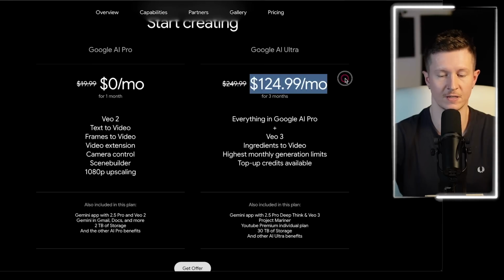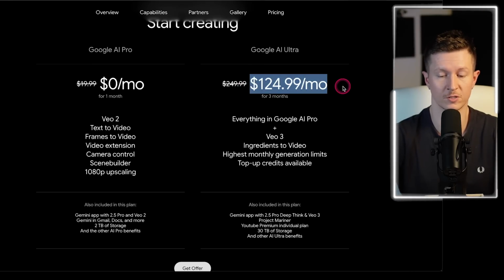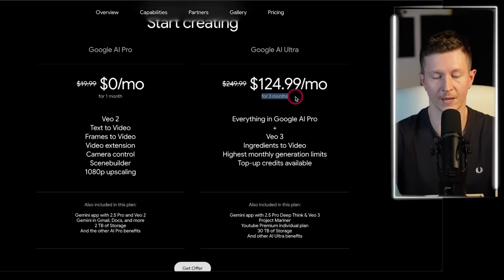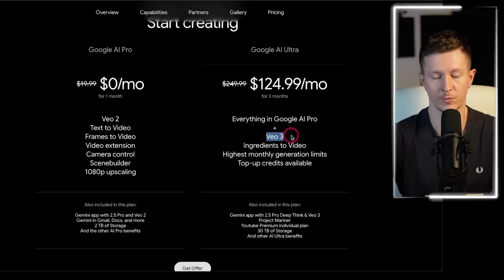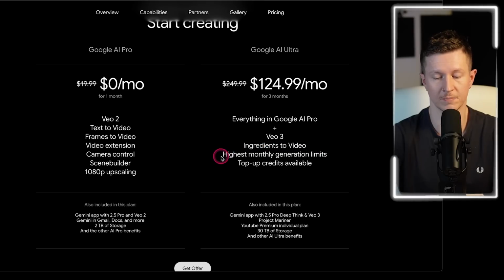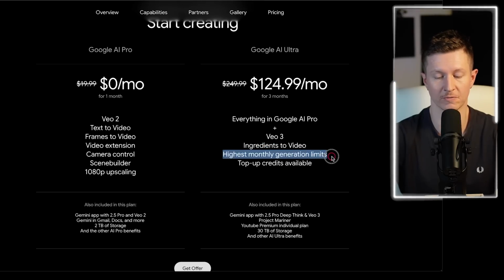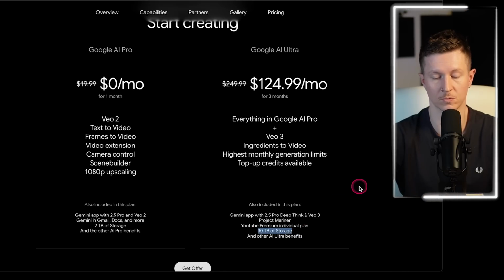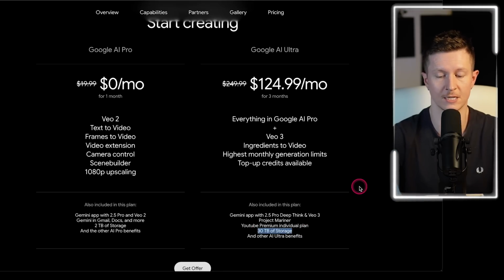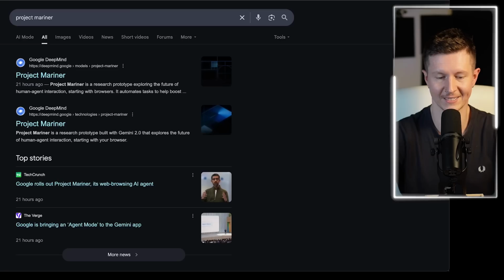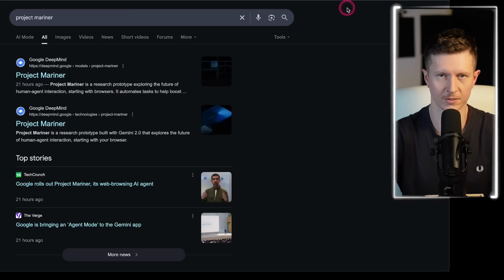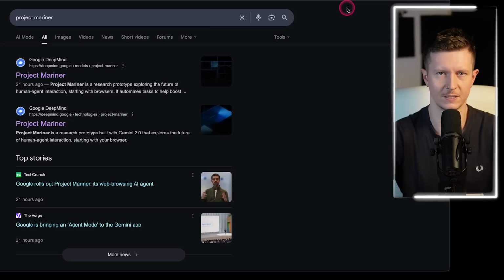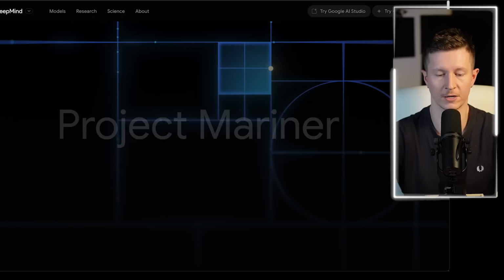Now, currently, this is only available on the AI Ultra plan, which costs $125 per month, and you have to commit to a 3-month plan. But with this, you get VEO3, the ingredients feature, the highest monthly generation limit, so it's not exactly clear what that is, and also 30 terabytes of storage, which is very useful, especially if you're already paying for a large data plan. Now, also, if you read the small print here, you get access to Project Mariner, which is another development on a different side of the tech stack coming out of Google, and it's another feature that is only available in their AI Ultra.